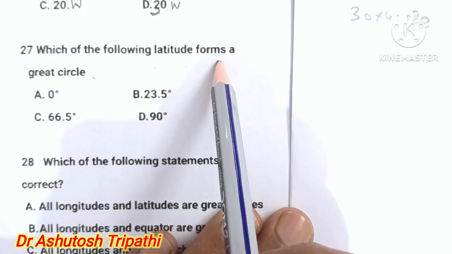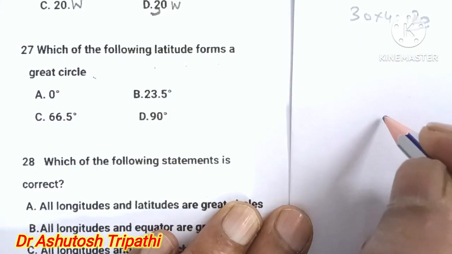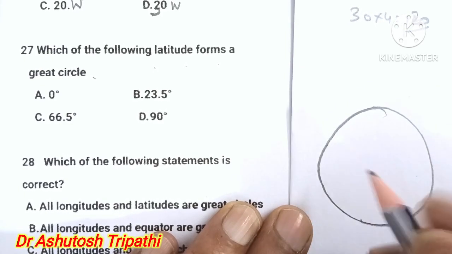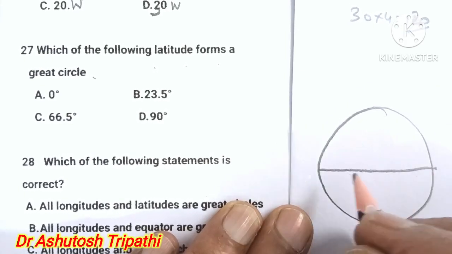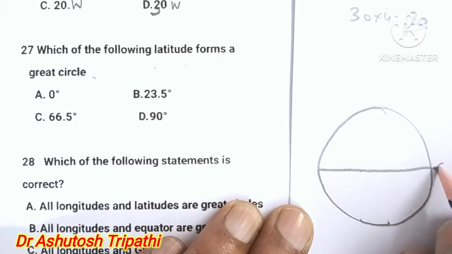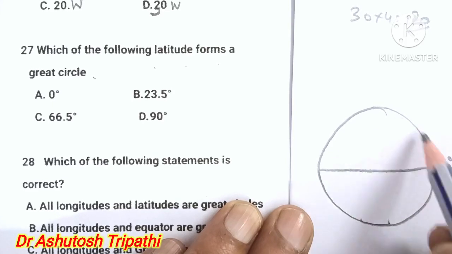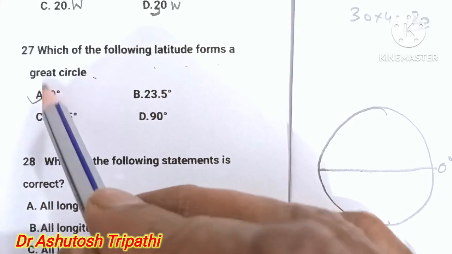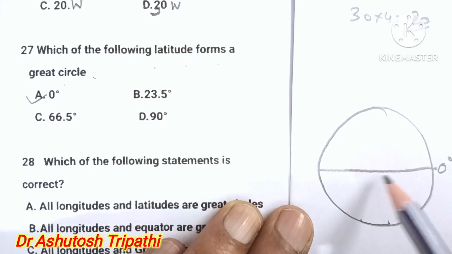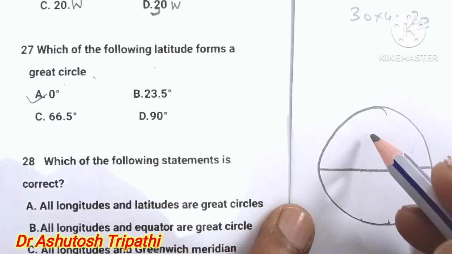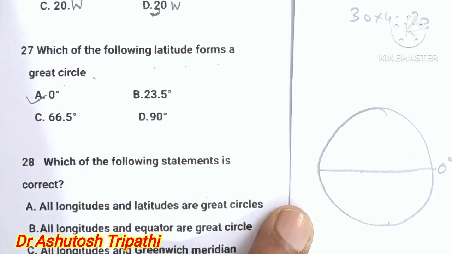Which of the following latitudes forms a great circle? The line which passes through the center of the earth in the east and west direction is the 0 degree latitude. The equator is known as the great circle. Why? Because the length of this latitude is maximum as compared to the other latitudes.